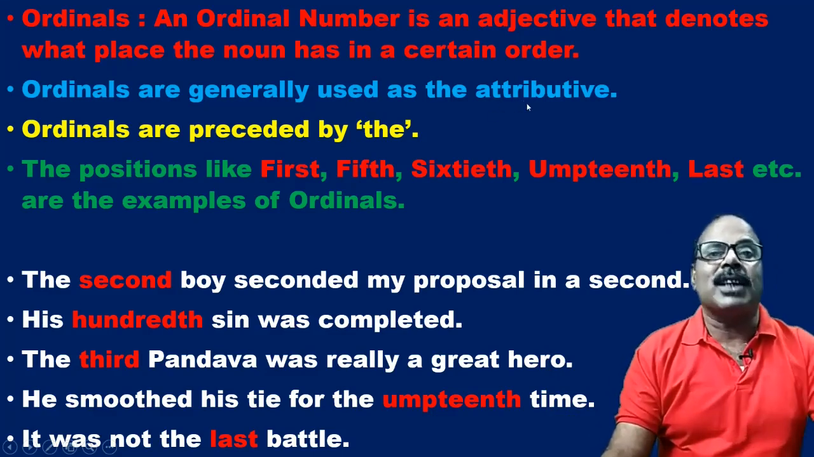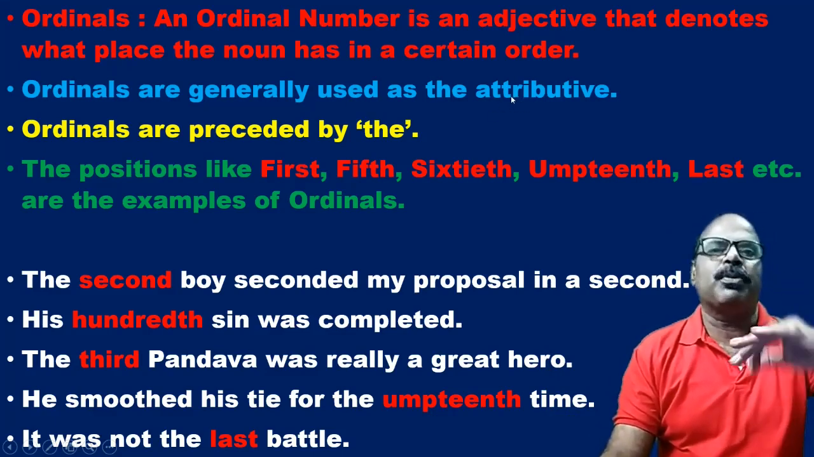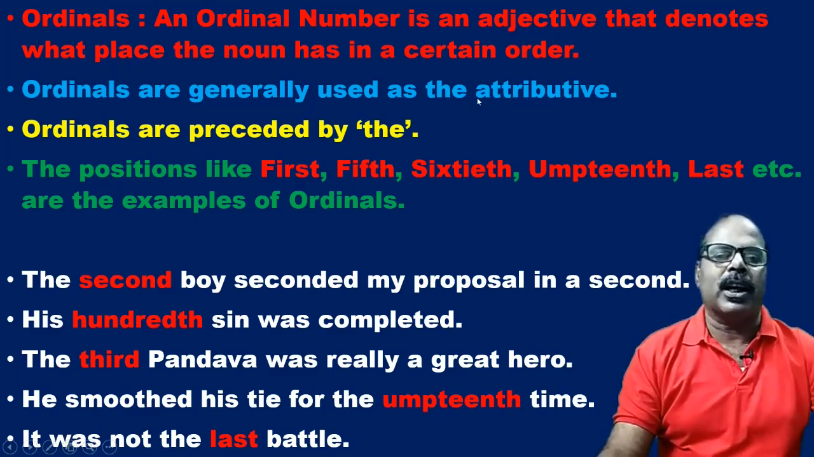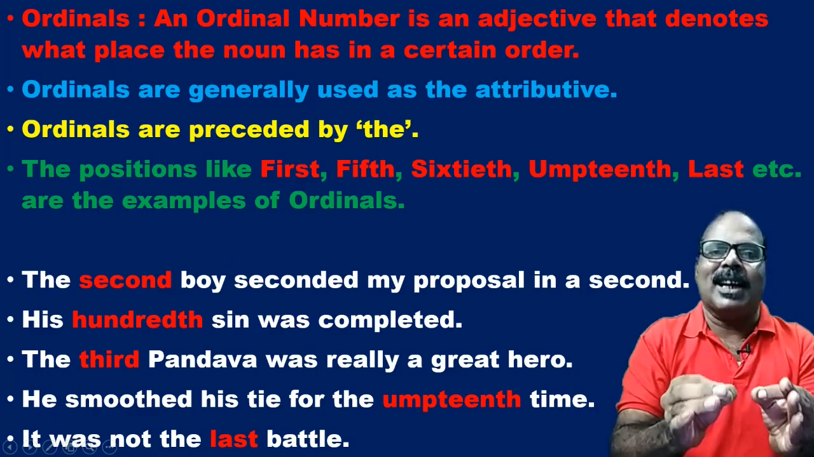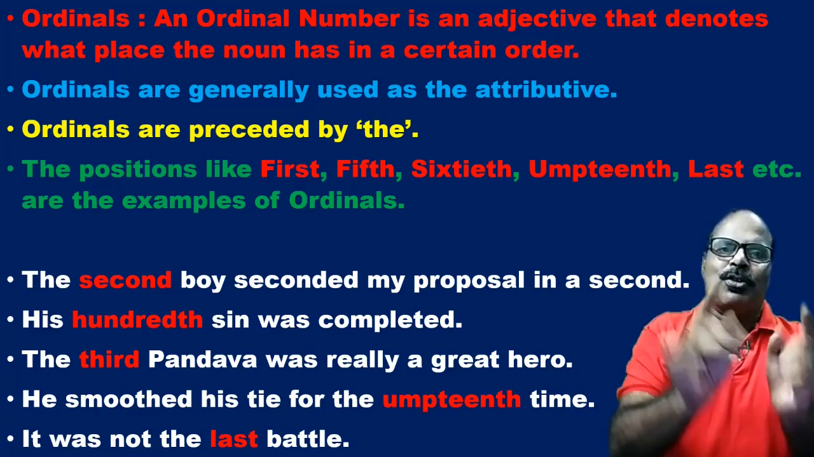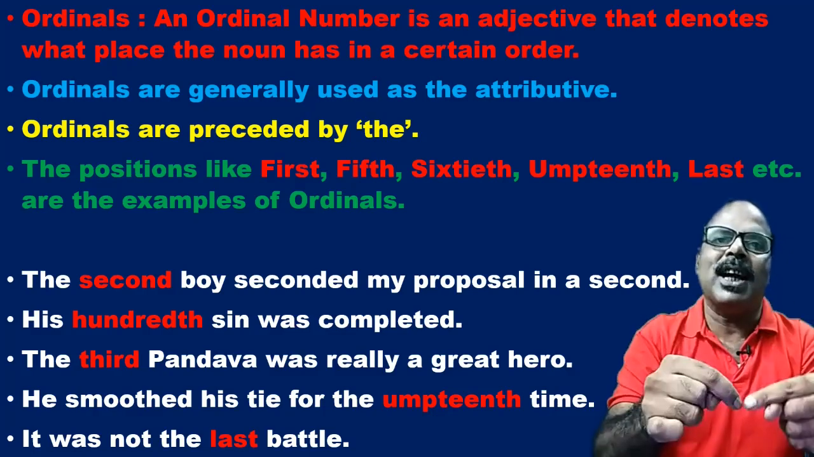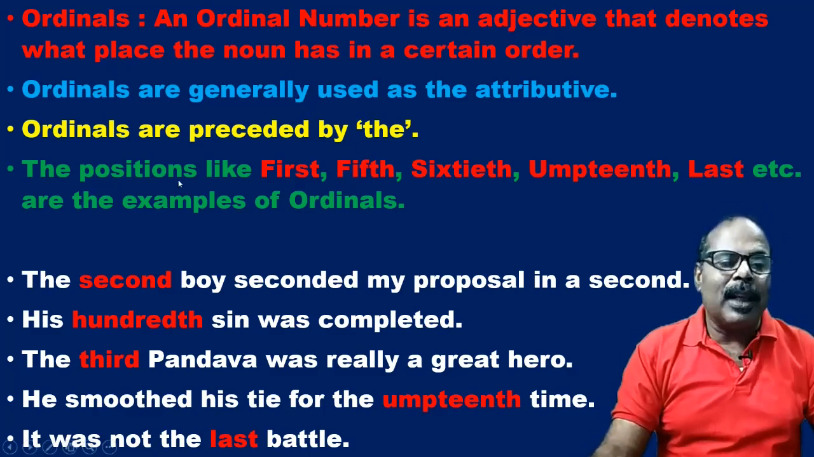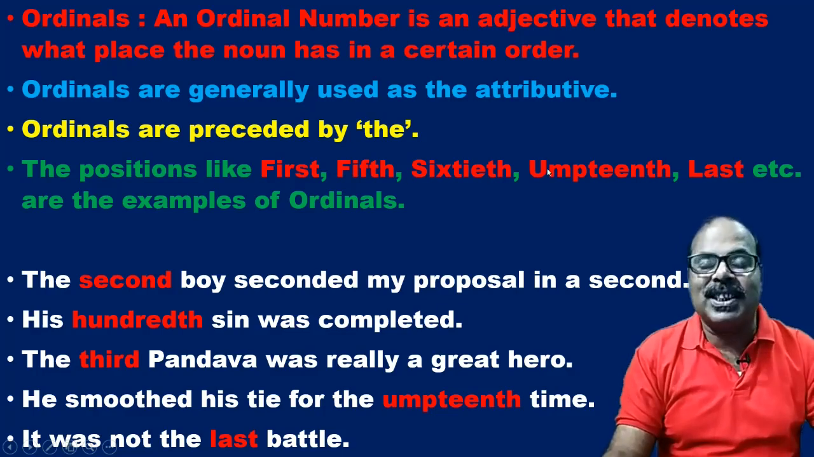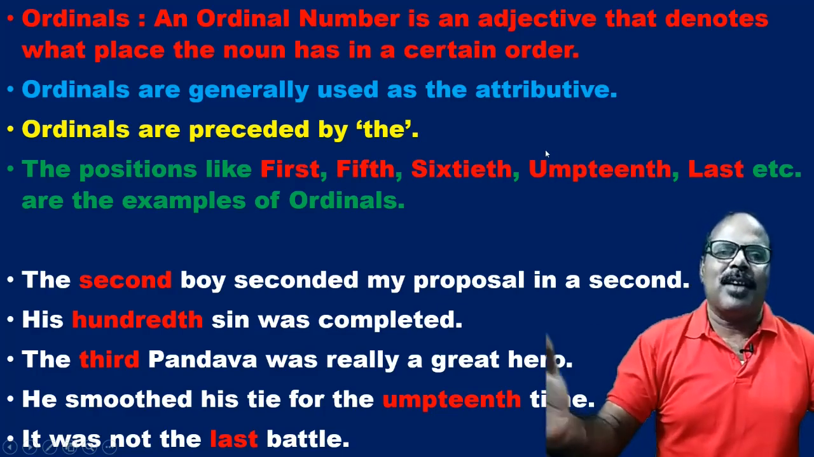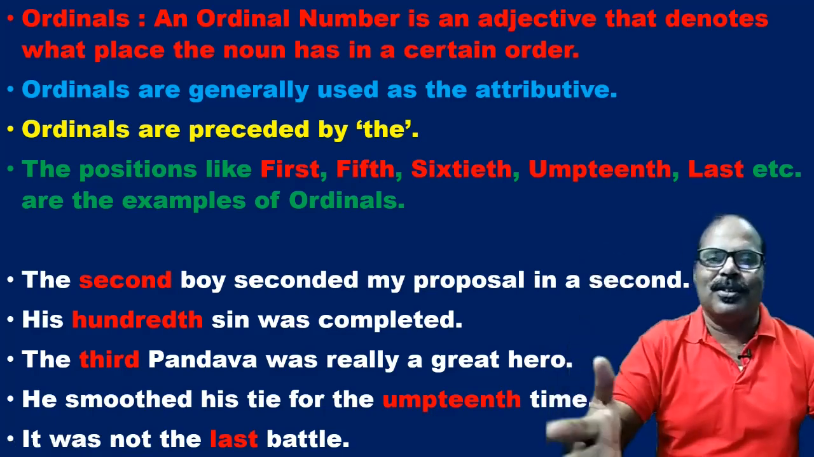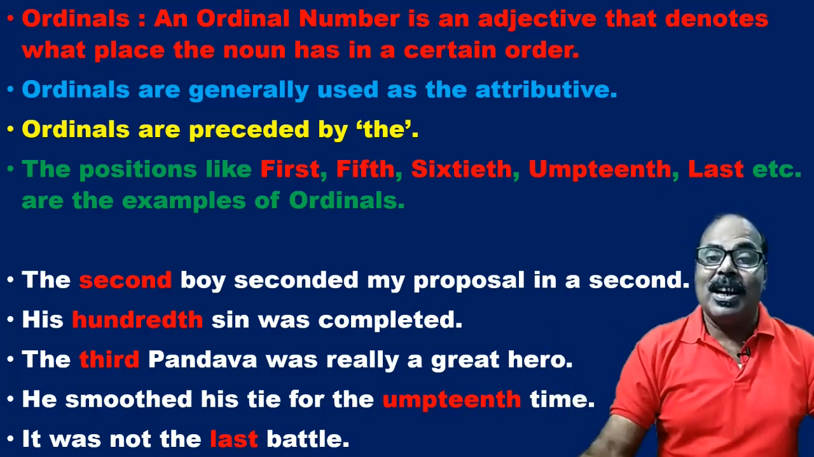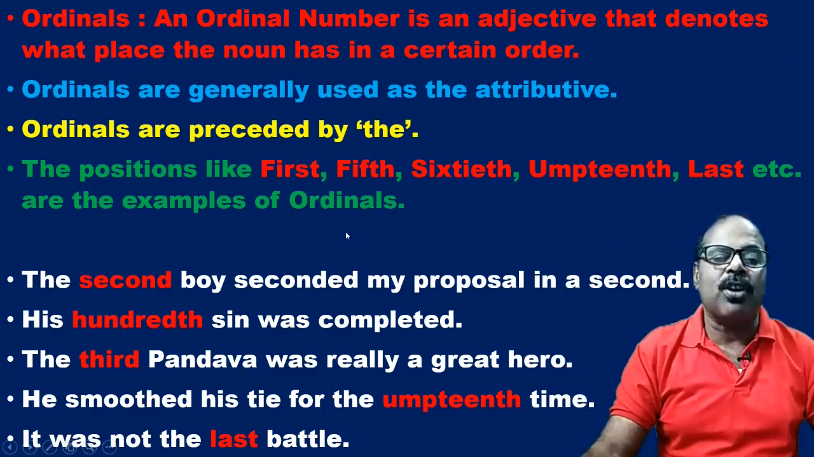Ordinals are generally used as the attributive. That means near the noun, just before the noun or after the noun, particularly before the noun. Ordinals are preceded by the, because the ordinals tell us a fixed position. So a fixed one, so a definite article is used, the. The positions like first, fifth, 60th, again umpteenth. Umpteen means a large number of. Umpteenth, the last one, the last of the many, last, etc. are the examples of ordinals.